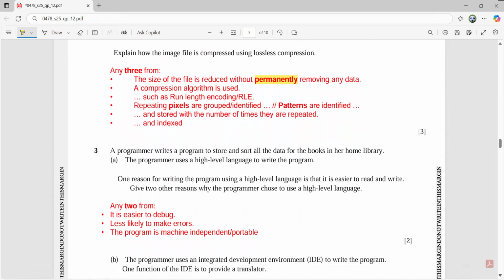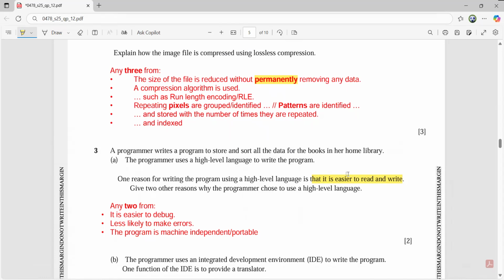The programmer uses a high-level language to write the program. One reason for writing the program using high-level language is that it is easier to read and write. Now, easier to read and write is already mentioned here. Give 2 other reasons why the programmer chose to use a high-level language. Now, since it is mentioned here, what can you say? Easy to debug, less likely to make errors as it is closer to English.